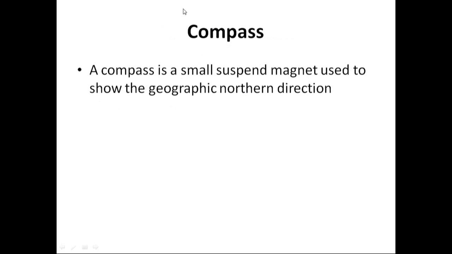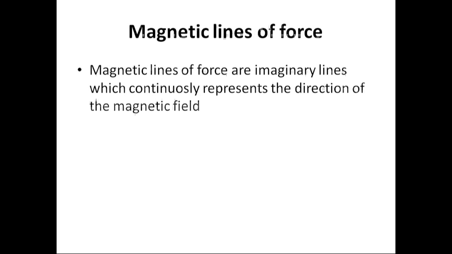The next is the compass. A compass is a small suspended magnet used to show the geographic northern direction. It is a magnet that is used to show geographic northern direction only, and this means the geographic northern direction is found at the Earth's magnetic south pole, because the north pole of the magnet is attracted by the south pole.